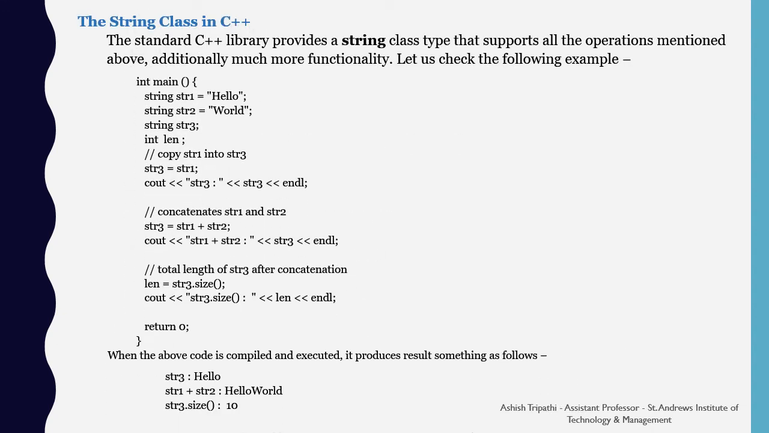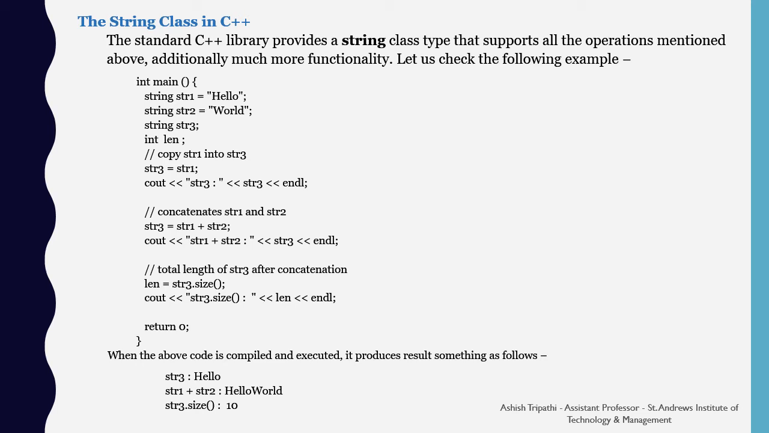Next is the string class in C++. The standard C++ library provides a string class type that supports all the operations mentioned above. Additionally, much more functionality. So here is an example. We are having str1 as a string type having hello as its value. Then str2 is a variable of string type having world as the value. str3 is a null string. len is again an integer.